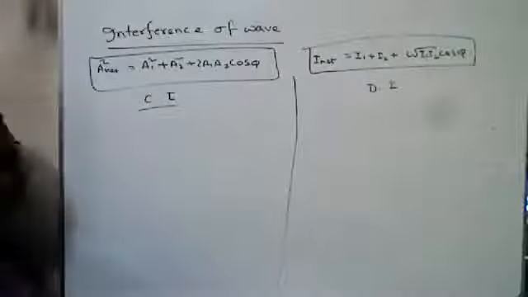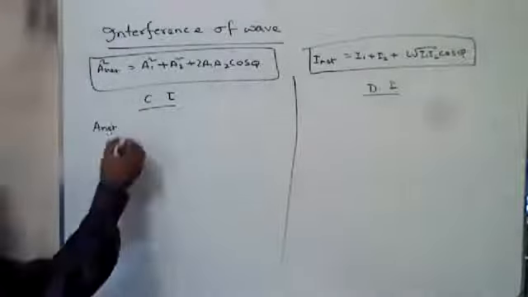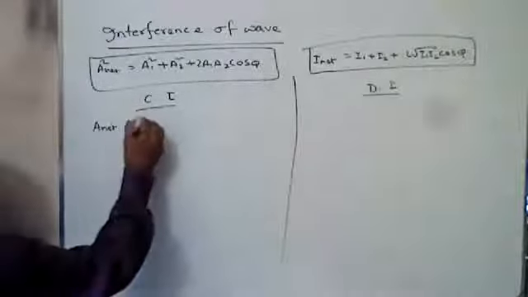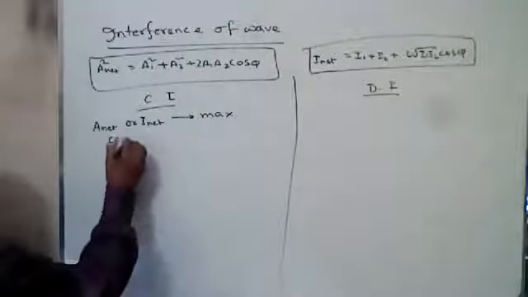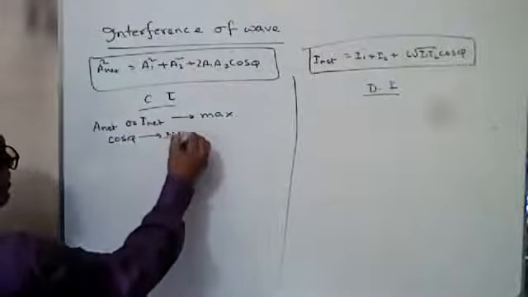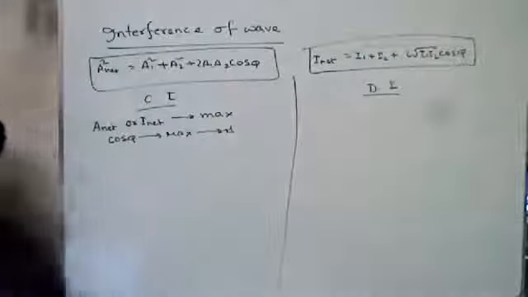For constructive interference, A net or I net will be maximum. For this, cos phi will be maximum. We know the maximum value of cos phi is plus 1.